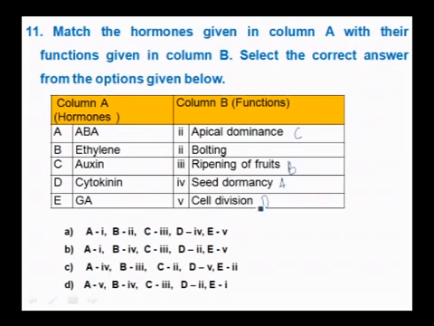Gibberellic acid promotes bolting in cabbage, just as we have studied. So, this is E. So, the right option here: you just see A is fourth, B is third, C is second, D is fifth.